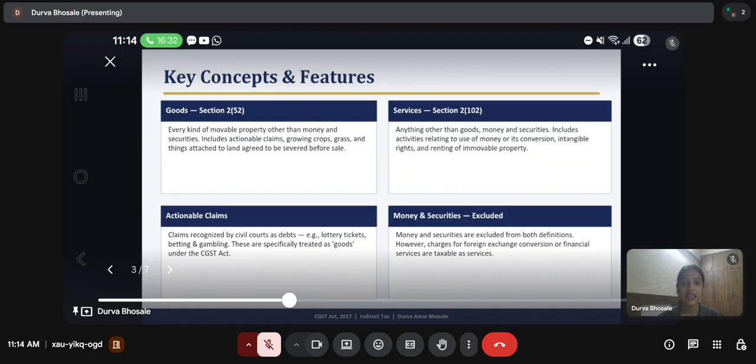And the last thing is money and securities. These are specifically excluded from the Act. However, charges of foreign exchange conversion of financial services are still taxable as services.